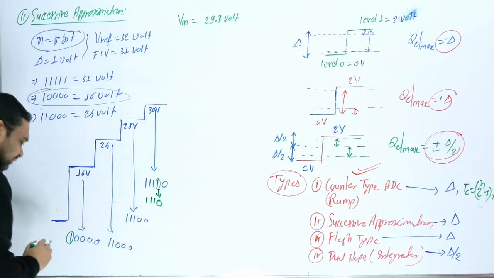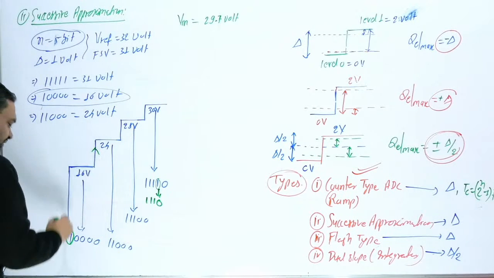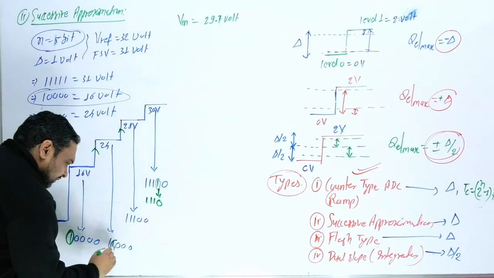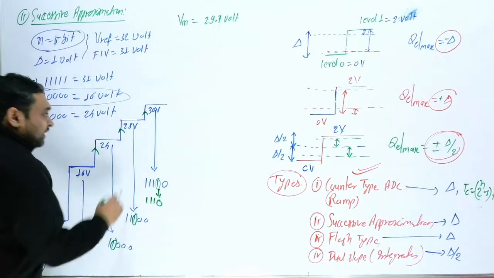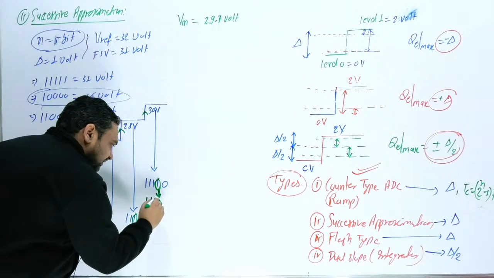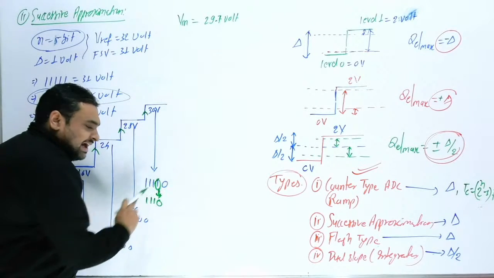So in this, what we are doing, this bit we are checking. If you are increasing here, this bit will fix to 1. Again, if you are increasing here, this bit is fixed to 1. But here you have to decrease. So if you are decreasing here, this bit will change to 0. Okay, so 1110, and now the last bit you will do 1.